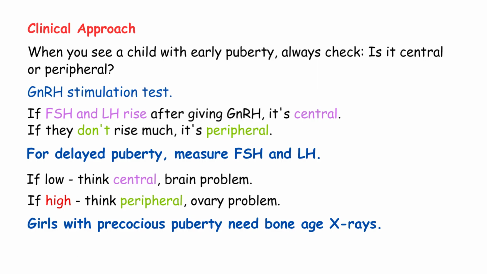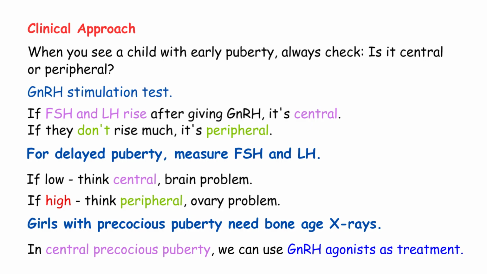One more thing. In central precocious puberty, we can use GnRH agonists as treatment. These medicines initially stimulate, but then suppress the HPO axis. They pause puberty until the appropriate age.